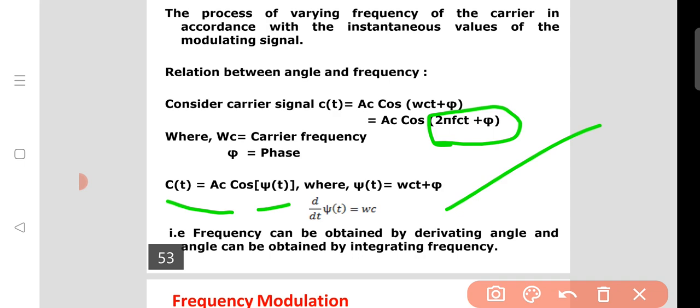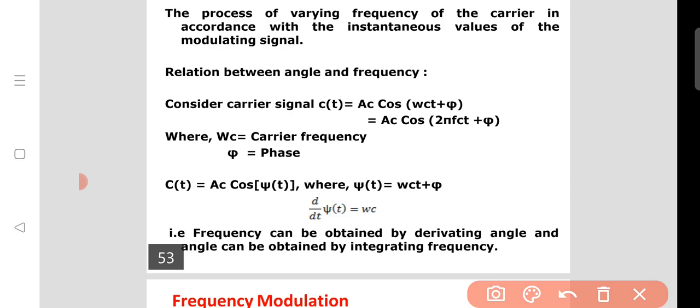Okay, the relation between the angle and frequency is here. The derivative of psi of t equals omega c. It means that in order to obtain the frequency, we just differentiate the angle. The derivative of the angle equals the frequency. Here omega c is the frequency. Frequency can be obtained by differentiating the angle. Okay, this is the relation between angle and frequency.